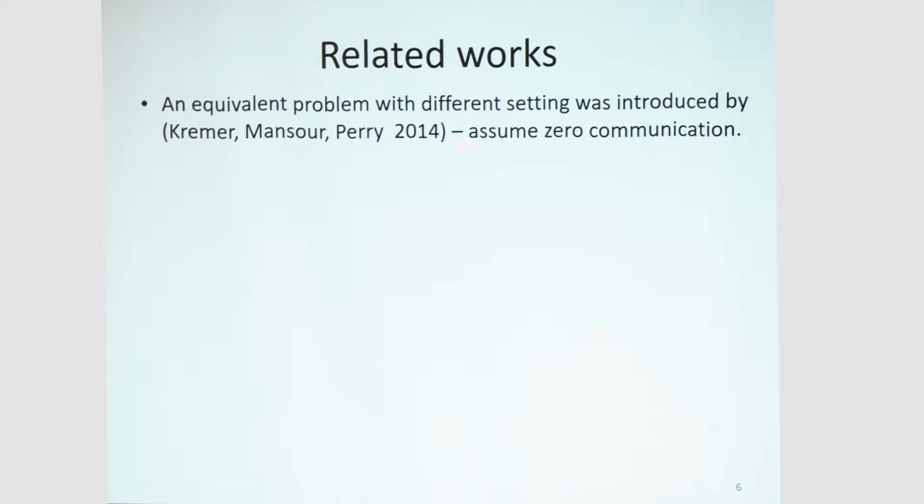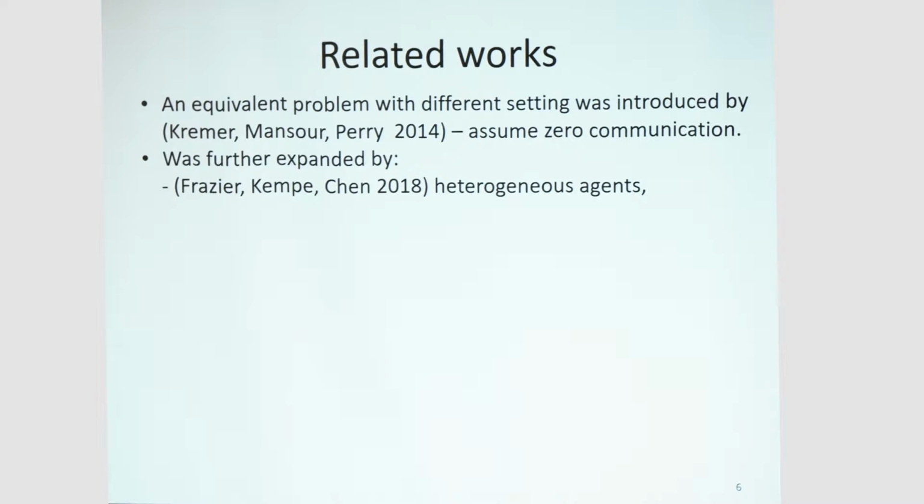Okay, some of the related works. This line of work was started by Kramer, Mansour, and Perry in 2014. They assume there is no communication at all between agents, and they offer a mechanism which was incentive compatible and which was the optimal mechanism among all the possible incentive compatible mechanisms. It was later expanded by many other works.